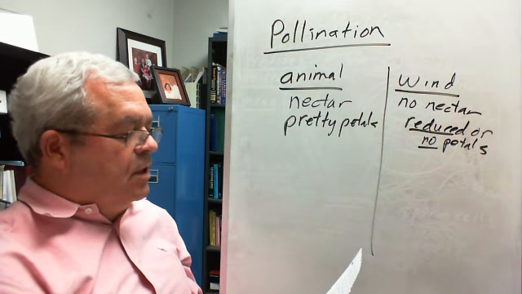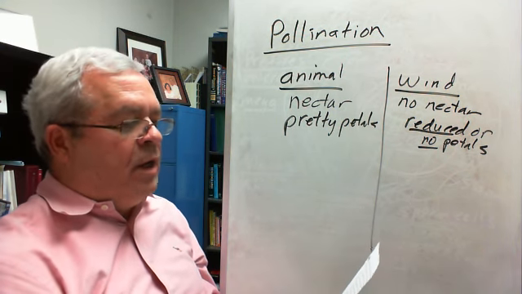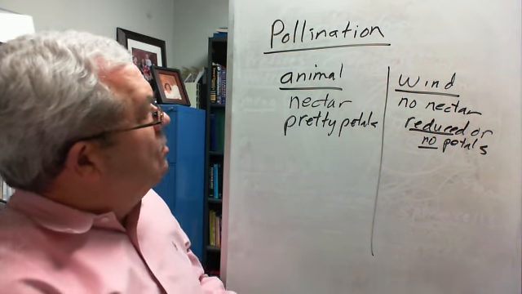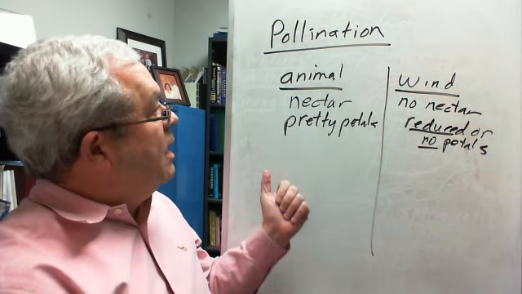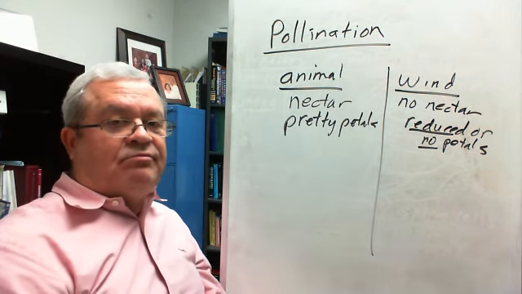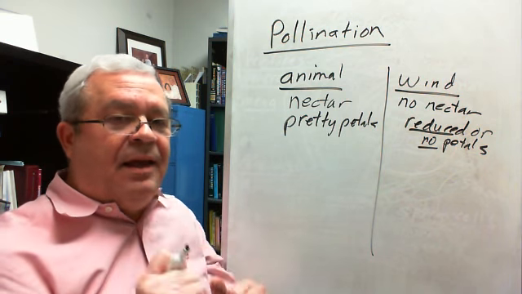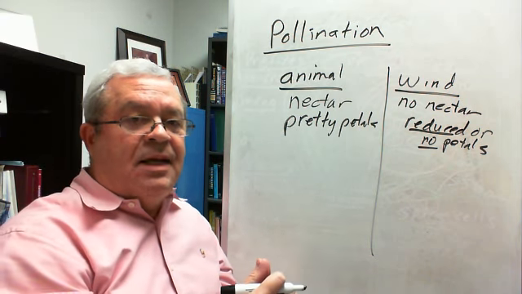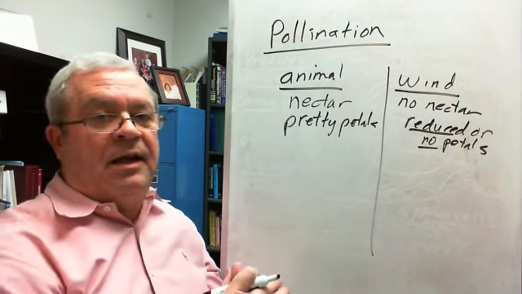All right, what else? In general, which produce the most pollen, wind or animal pollinated plants? Well, which ones do you think will produce the most pollen? Animal pollinated or wind pollinated? I'm usually asking students in person this if I'm in a classroom. I can't do that to you, but you can probably figure it out. What makes sense?